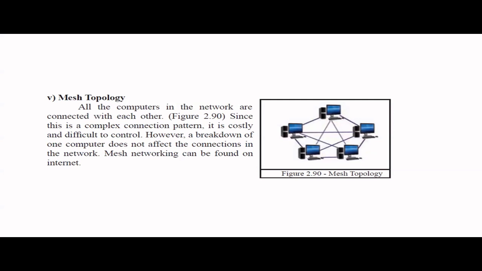Next one is mesh topology. So here, all the computers in the network are connected to each other, right? It's a bit complex one, and it's costly and difficult to control as well, right? So if one computer breaks down, it's actually not affecting the whole network, right?